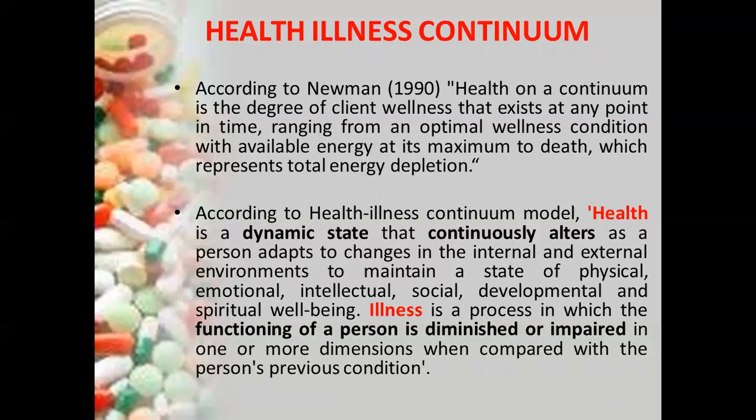So what is health according to the health illness continuum? Health is a changing state which is continuously altered whenever the person adapts to the changes of the external or internal environment. Why does the person adapt to the changes? So that he can maintain a state of physical, emotional, intellectual and social well-being.